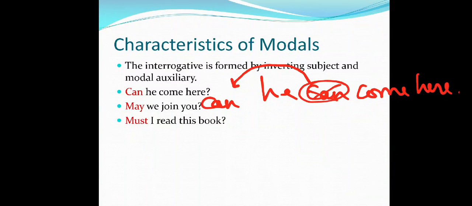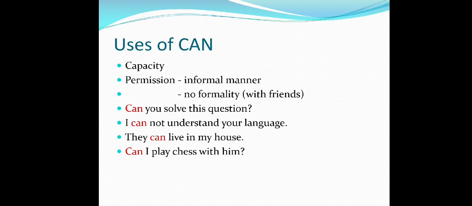Now in this sentence, may we join you? I am asking permission. Must I read this book? क्या मुझे ये book पढ़नी है? Is it necessary, or a compulsion for me to finish this book? So you have to give the reply in yes or no form. Move on to the next slide.